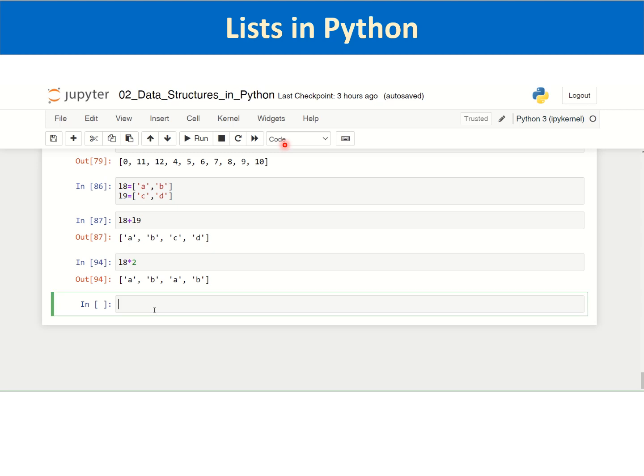So these list methods are available to the lists, and they are very important because lists are mutable. We can manipulate lists in many ways using the list methods. Let us see a few important methods.